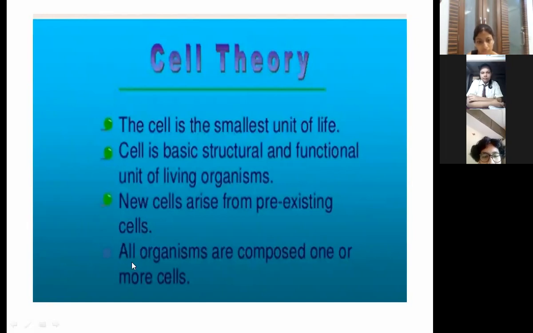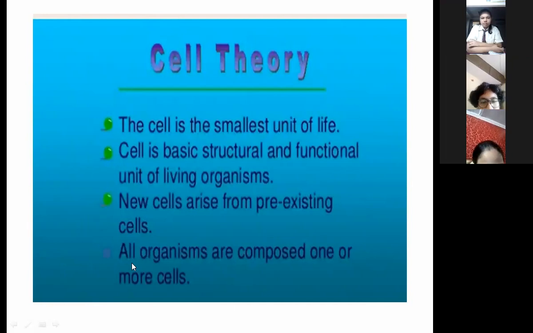One more point in the cell theory is all organisms are composed of one or more cells. As you know, children, we have done in the misunderstood words unicellular and multicellular. Uni means only one. Organisms which are made up of only one cell are unicellular. And the organisms which are made up of more than one cell are known as multicellular, like human beings. Millions, billions, trillions of cells are present in our body, because cells keep on dividing and new cells keep on forming.